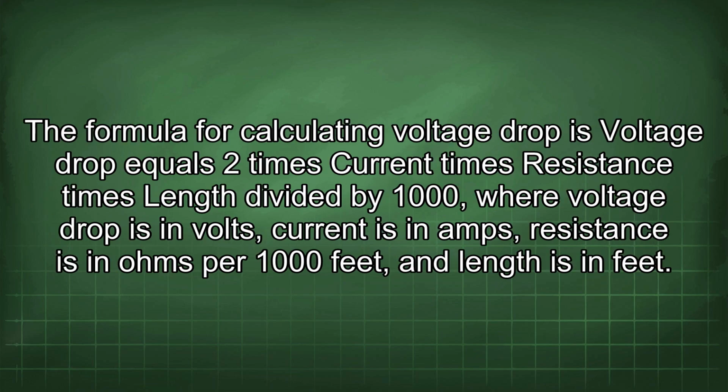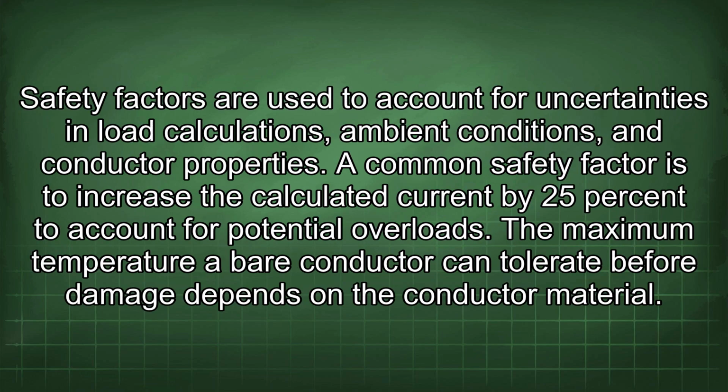The formula for calculating voltage drop is: voltage drop equals 2 times current times resistance times length divided by 1000, where voltage drop is in volts, current is in amps, resistance is in ohms per 1000 feet, and length is in feet. Safety factors are used to account for uncertainties in load calculations, ambient conditions, and conductor properties. A common safety factor is to increase the calculated current by 25% to account for potential overloads.